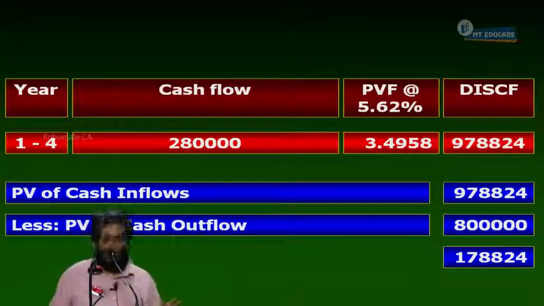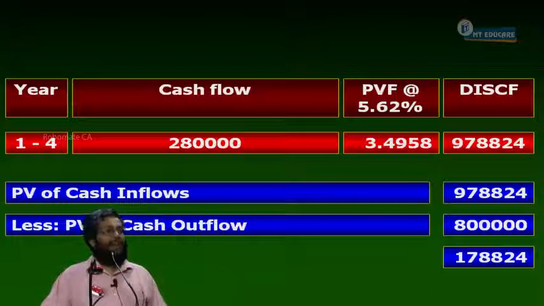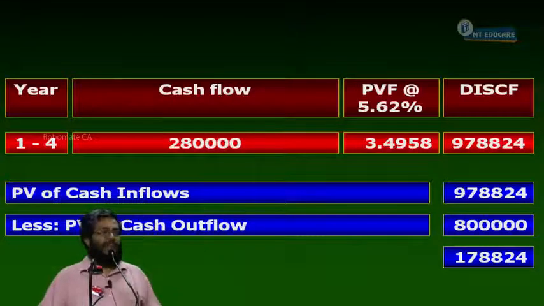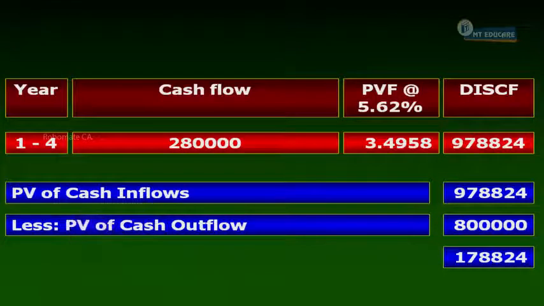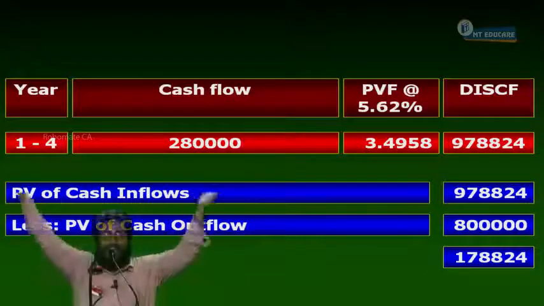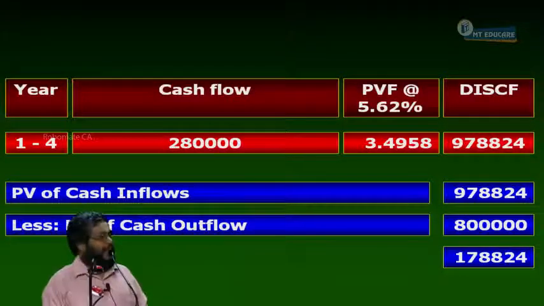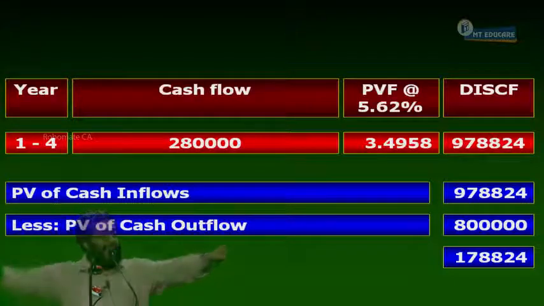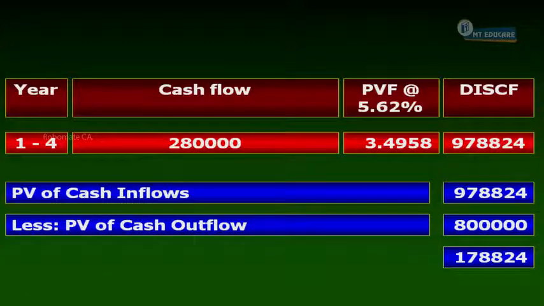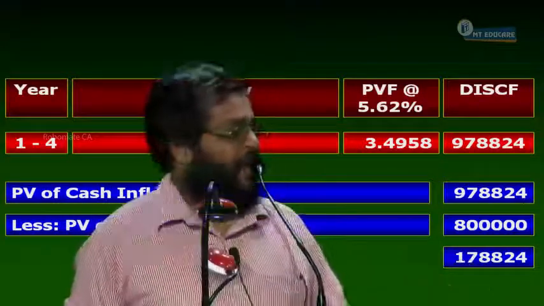Are you all following or not? Now, what is the moral of the story? Real cash flow should be discounted at the real rate of return which we calculated. Can I proceed or not? This 2,80,000 rupees cash flow is without inflation, yes or no? If we allow inflation, the cash flow will increase or decrease? Increase. Now I am going to convert the real cash flow into money cash flow and then discount it at what percent? 9%. I will get almost the same answer. Only due to rounding of numbers, some difference may be there. Are you following or not?